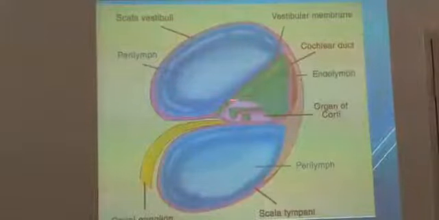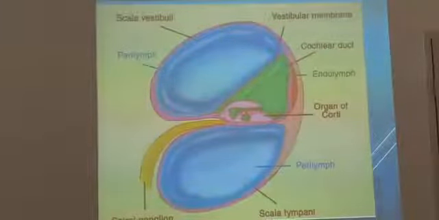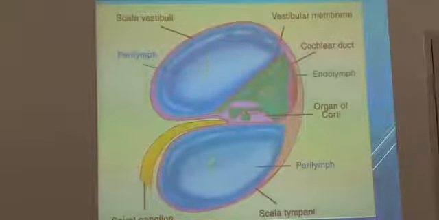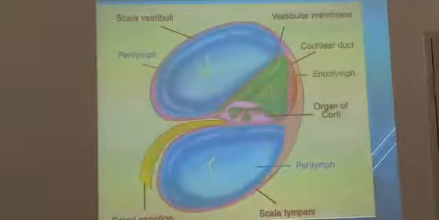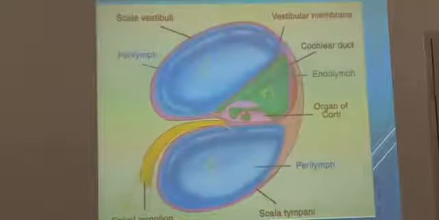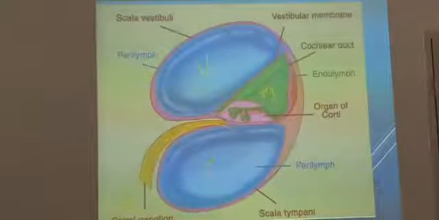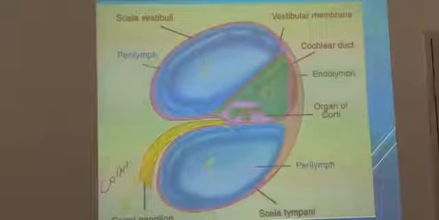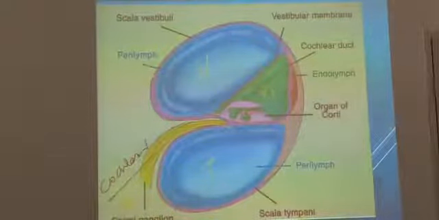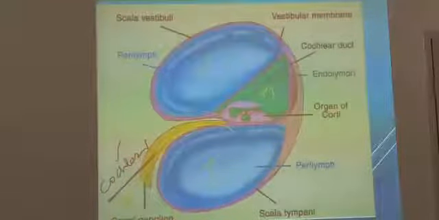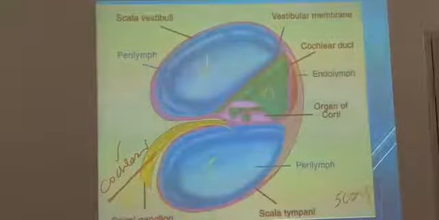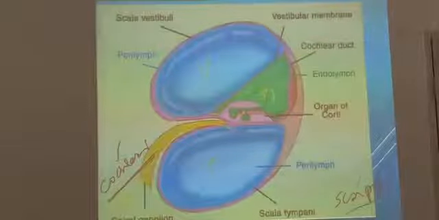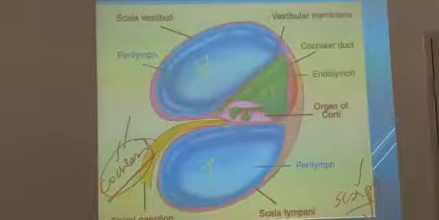So now you have the same picture here. This is the scala vestibulae, scala media, and this is the scala tympani. This is the spiral ganglion, which is going towards the cochlea. So what is spiral ganglion? Spiral ganglion goes towards the cochlea and forms the cochlear nerve. Vestibular ganglion is called Scarpa's ganglion. You should have an idea about this.